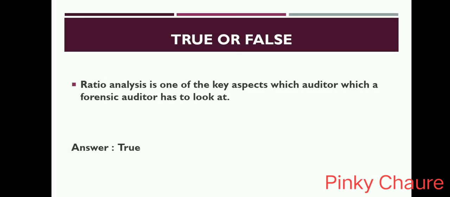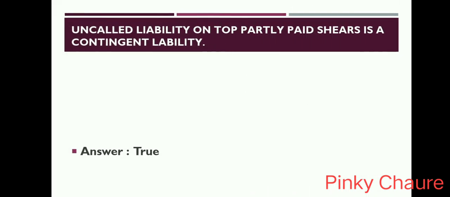True or false? Ratio analysis is one of the key aspects which a forensic auditor has to look at. Answer is true. Uncalled liability on partly paid shares is a contingent liability. Answer is true.